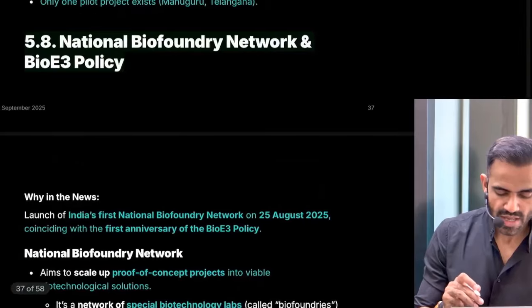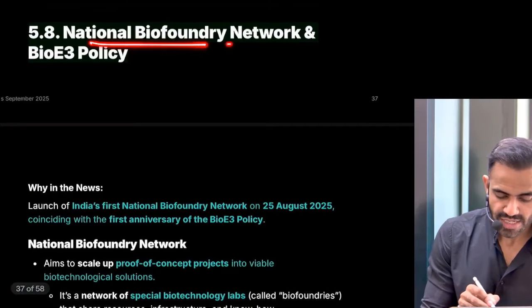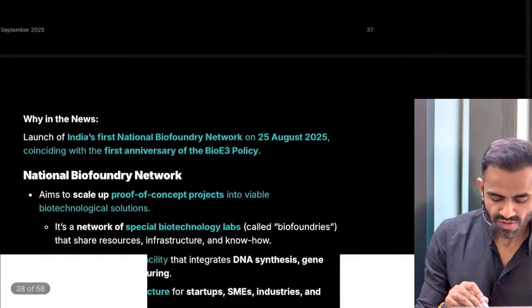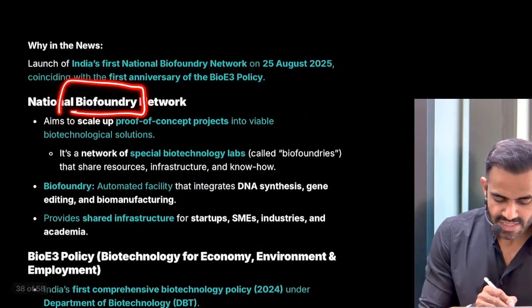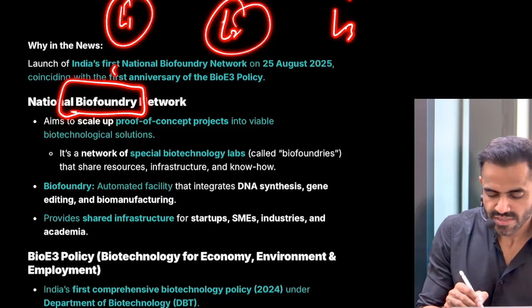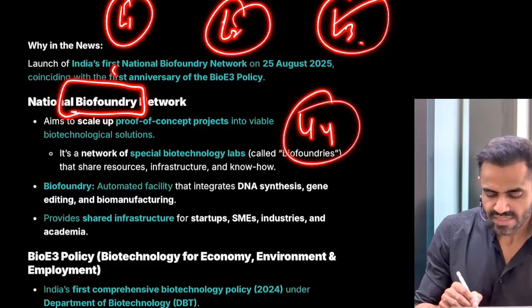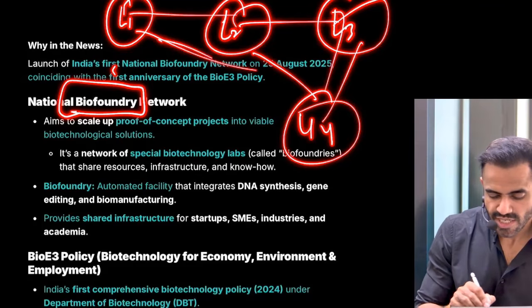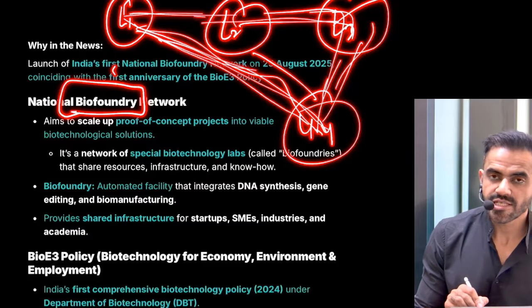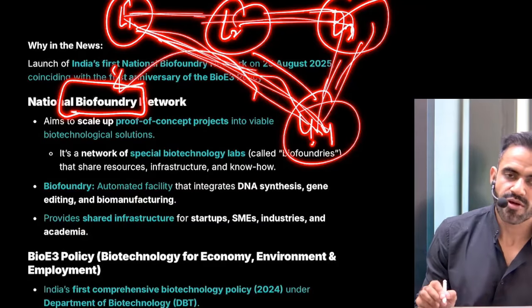Next is related to national biofoundry network and Bio E3 policy. First thing first, what is this biofoundry? It is a network of labs. Okay, this is lab 1, this is lab 2, this is lab 3, this is lab 4. Now these labs are interconnected, so they can share resources with each other, they can share the discoveries with each other. This is nothing but a biofoundry network.